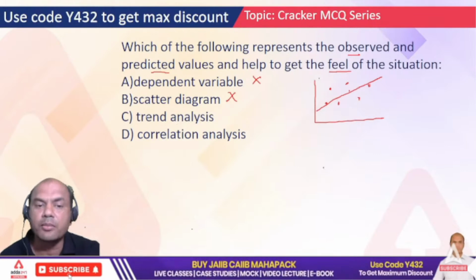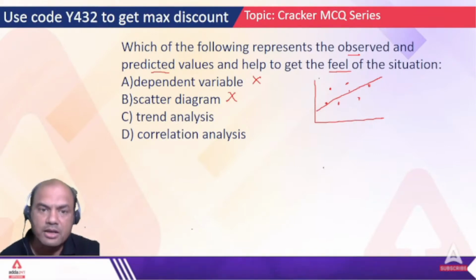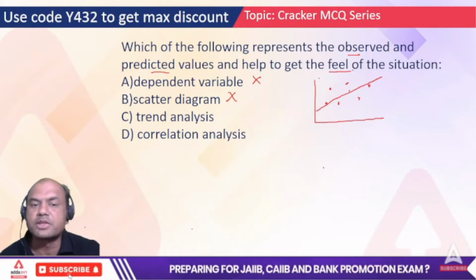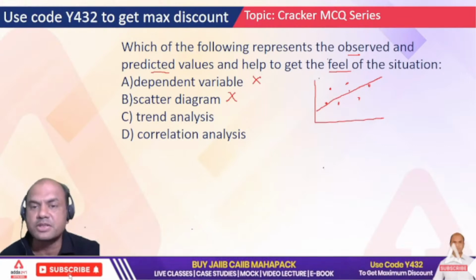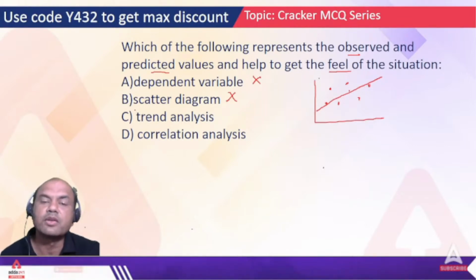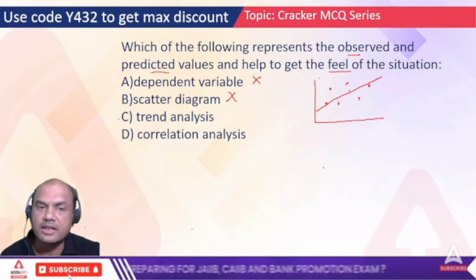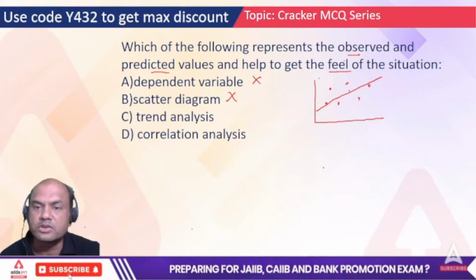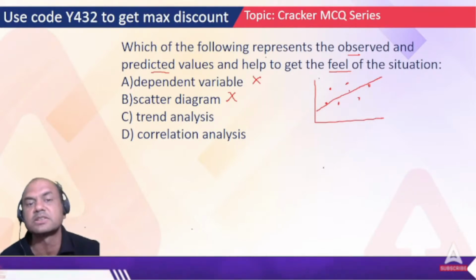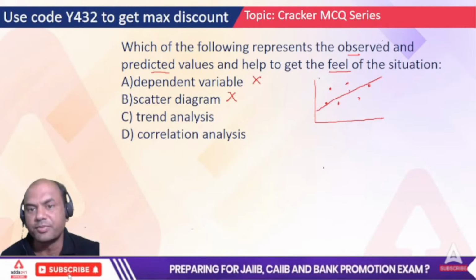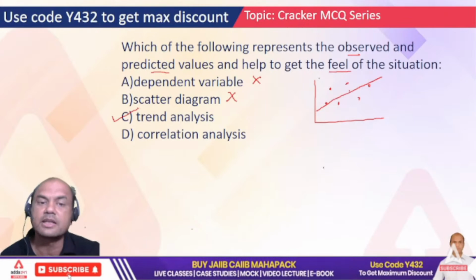So who will give you among C and D the observed, predicted, and feel of the situation? Feel of the situation is important, and it is always given by trend analysis. Trend also gives you the observed values and the predicted values, what was predicted versus what is the actual seen. And it gives you the feel of the situation. So the correct answer is trend analysis. Okay.